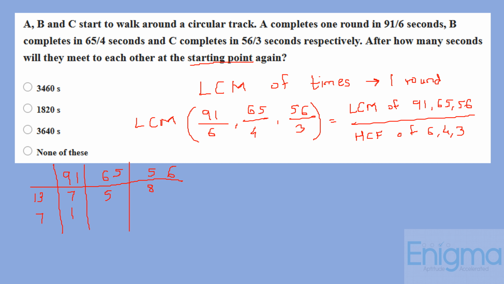So now we multiply. LCM is nothing but 13 into 7 into 5 into 8, which comes out to be 3640. HCF of 6, 4 and 3: as there is no common factor between all three, the HCF is 1. Hence, the LCM of this fraction is 3640, and that's your answer.